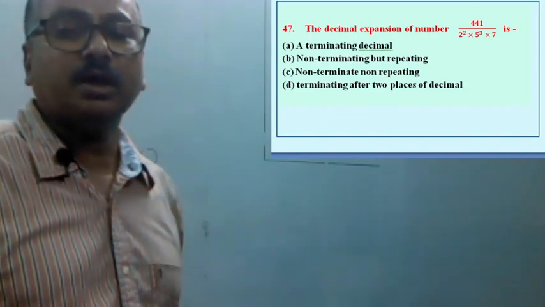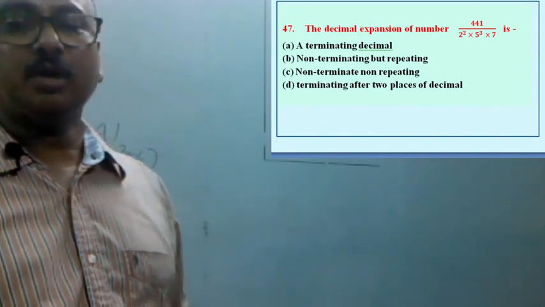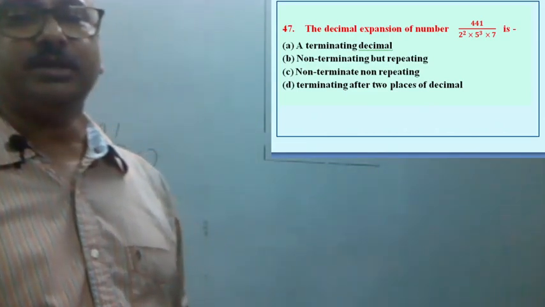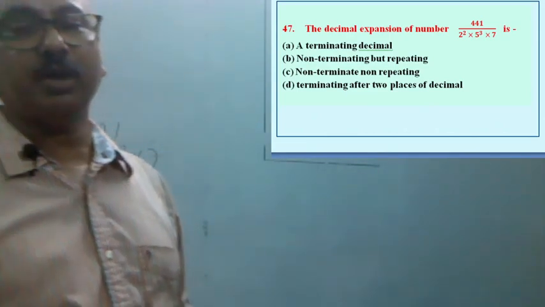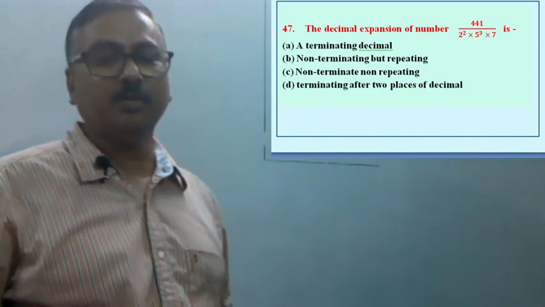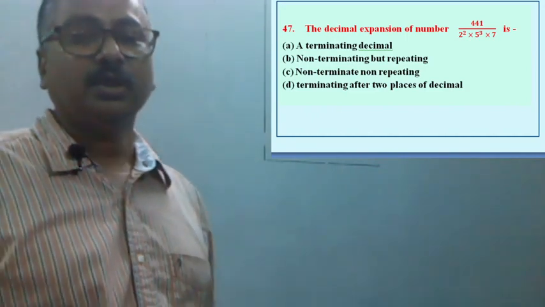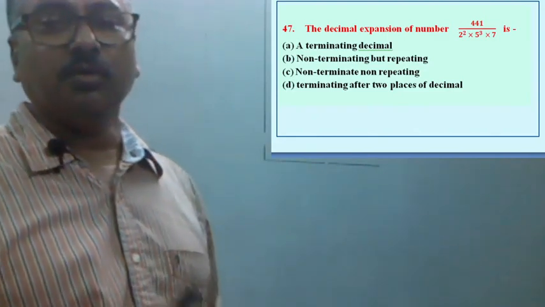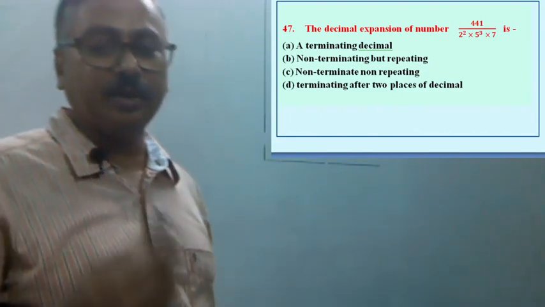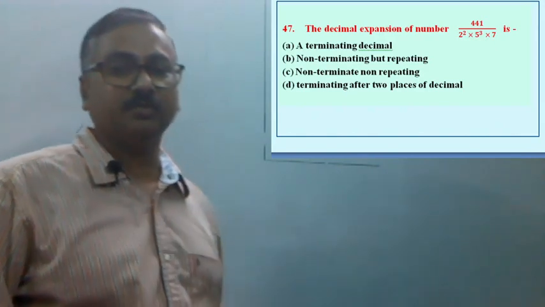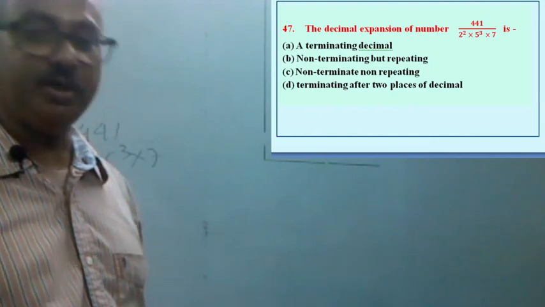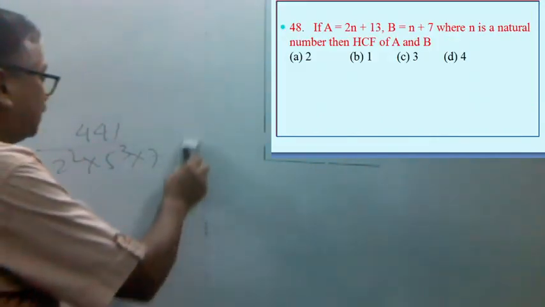Option B is the correct option. If we divide any number by 7, this is non-terminating but it will repeat. Since every rational number will repeat after some places of decimal, it may be 3 place, 2 place, 5 place. So if we divide any number by 7, we observe that it repeats after 6 places of decimal. So option B is the correct option, non-terminating but repeating. So now let us go to the next question.